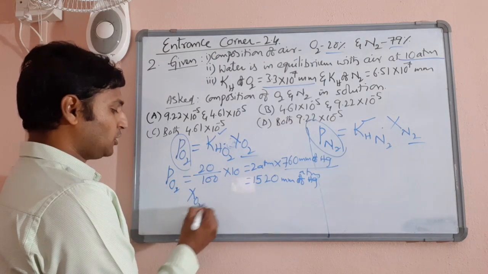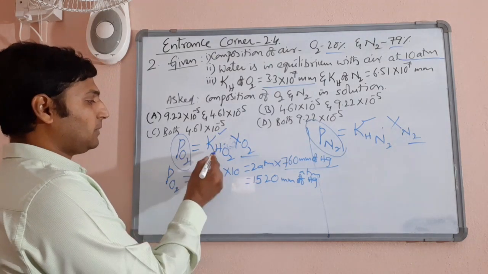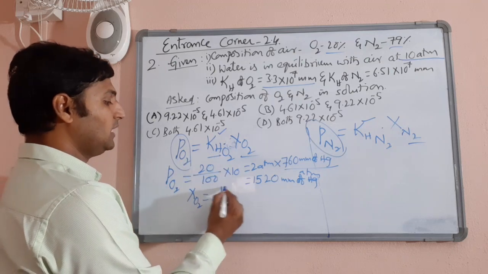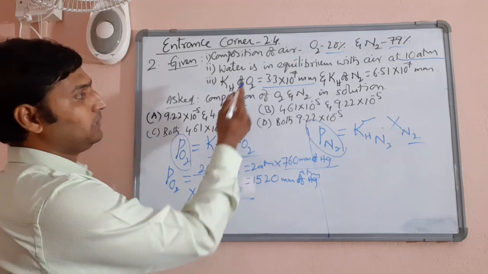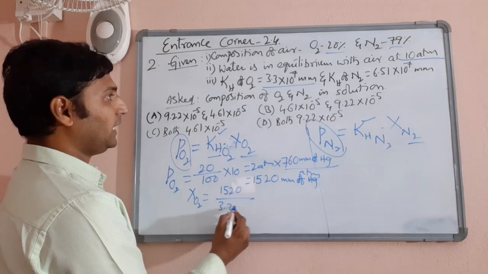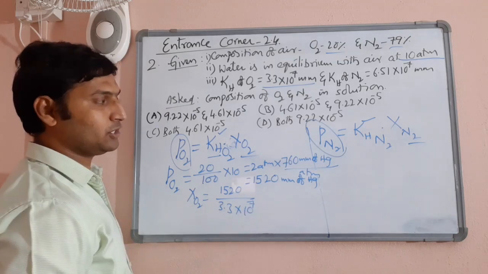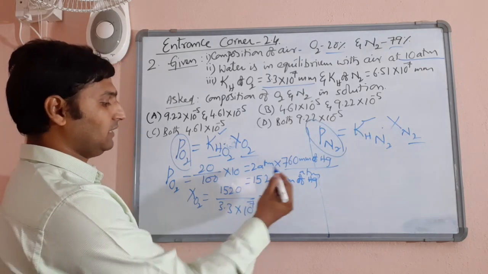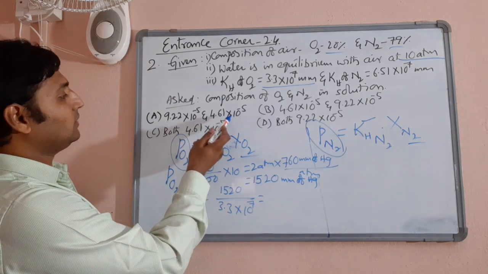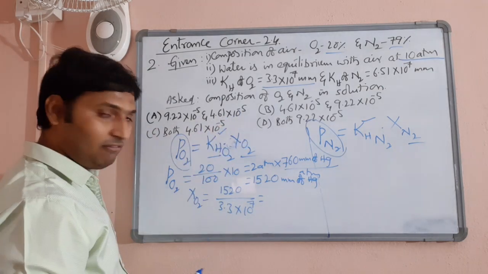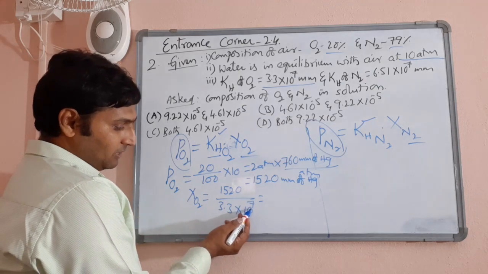Therefore, mole fraction of oxygen is equal to partial pressure of oxygen divided by kH value, that is 1520 millimeters of mercury divided by 3.3 into 10 power 7 millimeters of mercury. 10 power 7, of course, he is asking you in terms of something into 10 power minus 5. So, I will have to make it 10 power 5 here.